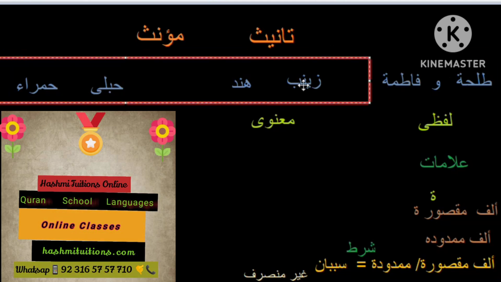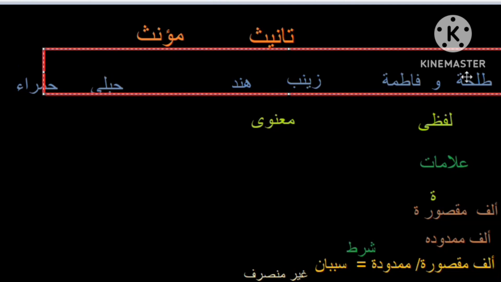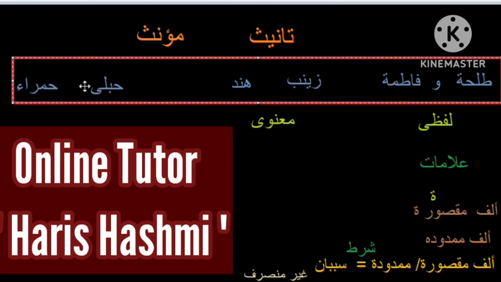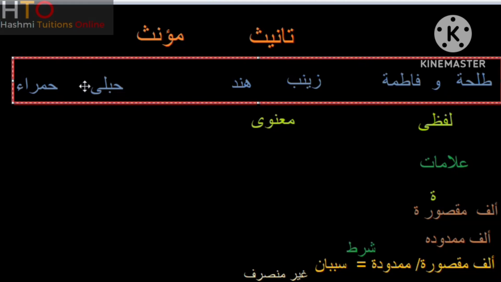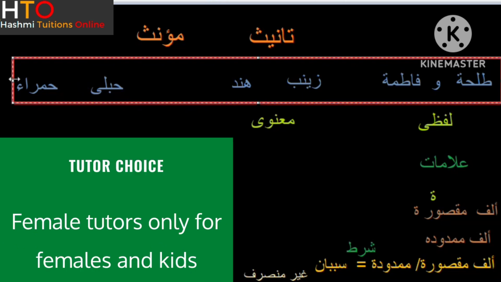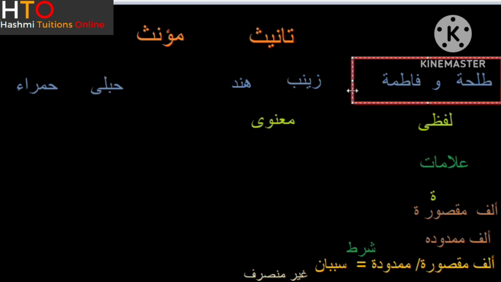Talha, Fatima, Zainab, Hind, Hubla, Hamra, Sauda, Khadra. Hamra, Sauda: black, red lady, black, or like that. Anyway, so now, such types of female words, they say, have their symbol.